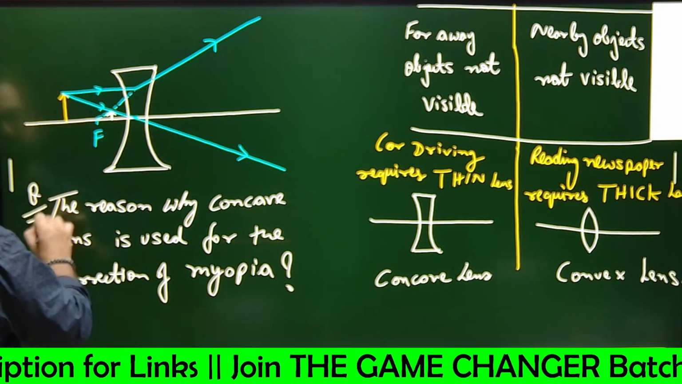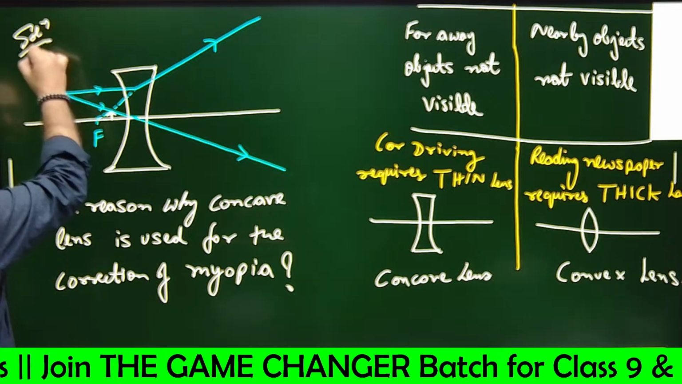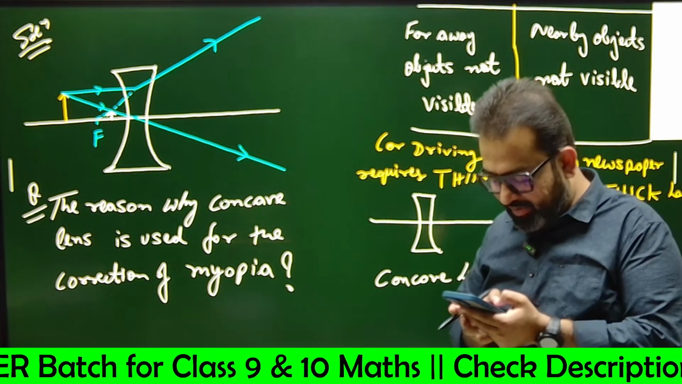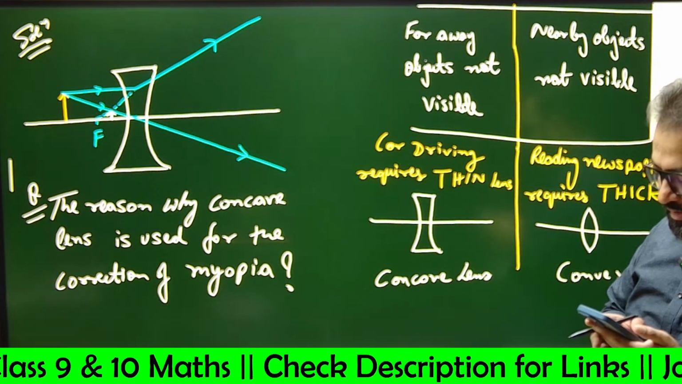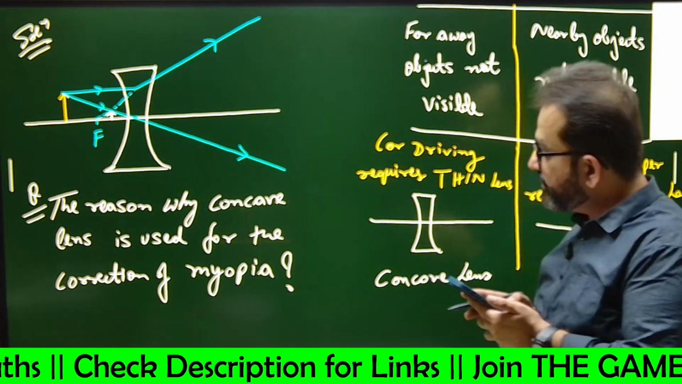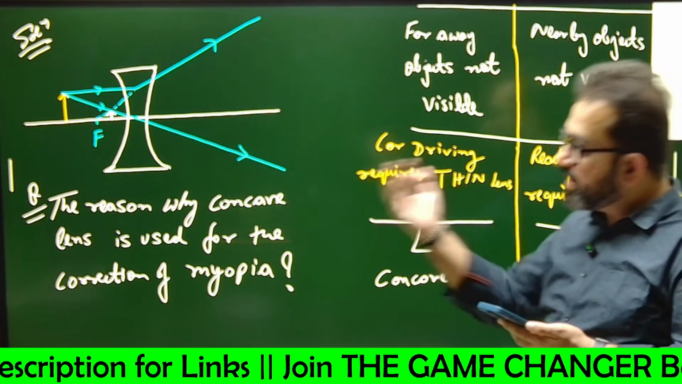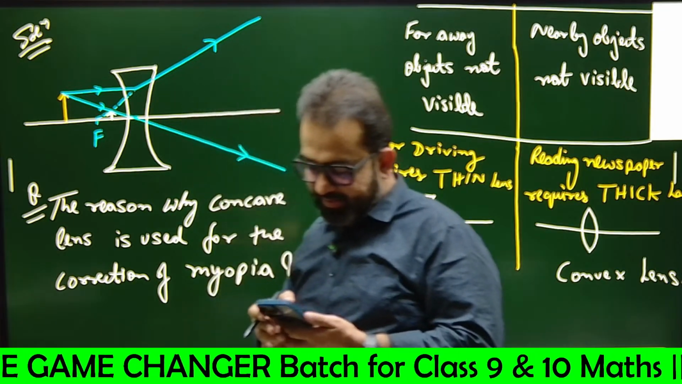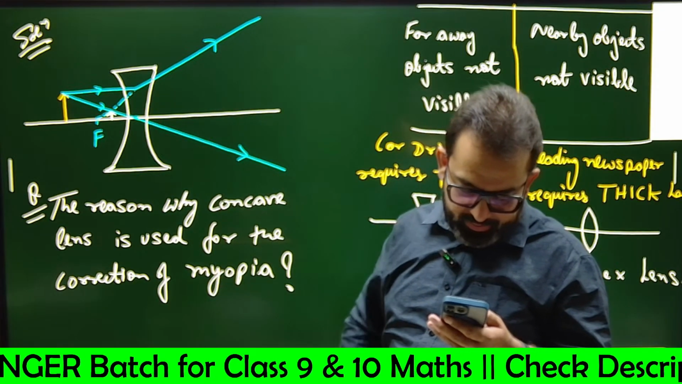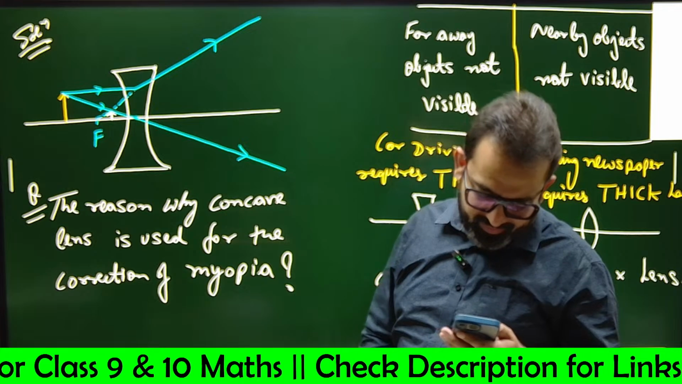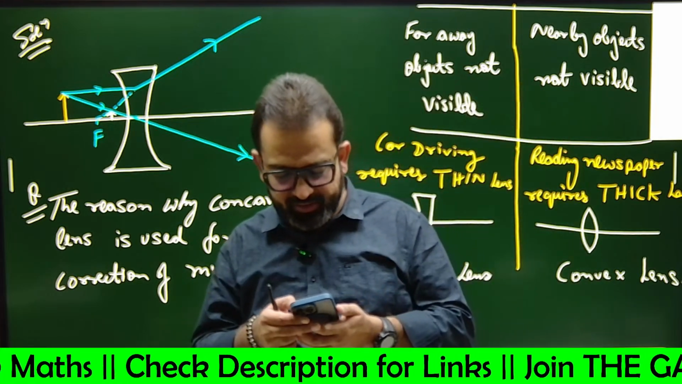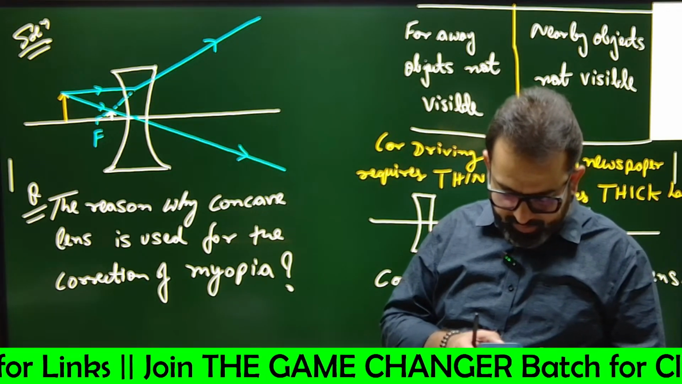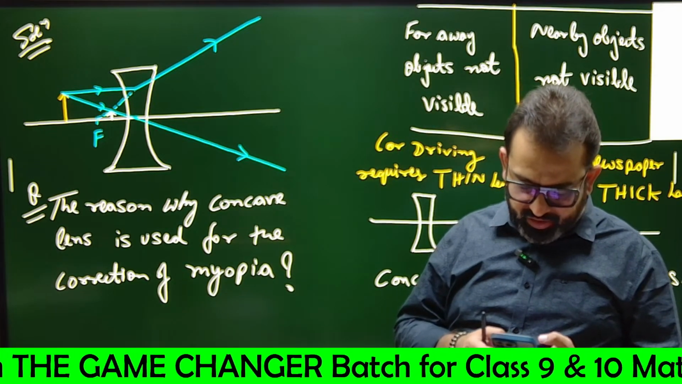This is the question and this is the solution. Actually, the solution is on the upper side. First, we have solved the question. This is the reason why a concave lens is used: obviously, for bringing that object closer to the eye. That's why this lens is fixed. Got my point? Yes or no? Every one of you.